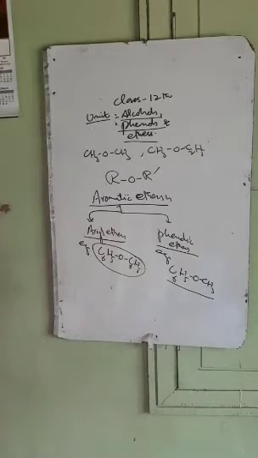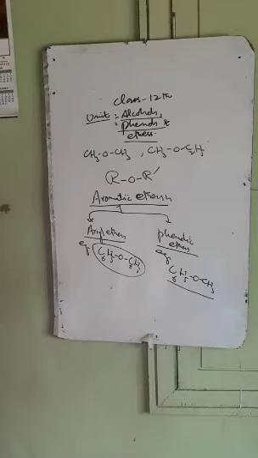We have the classification of ethers: symmetrical ethers, where R and R dash groups are the same alkyl or aryl groups, and unsymmetrical or mixed ethers, where R and R dash may be different alkyl or different aryl groups, or one may be alkyl and another aryl group.